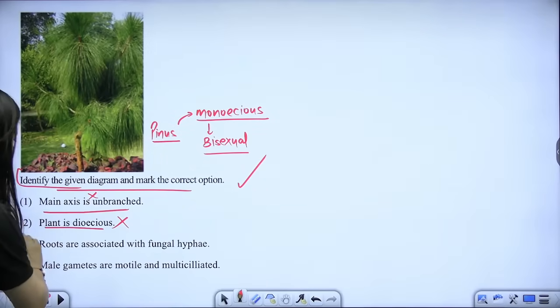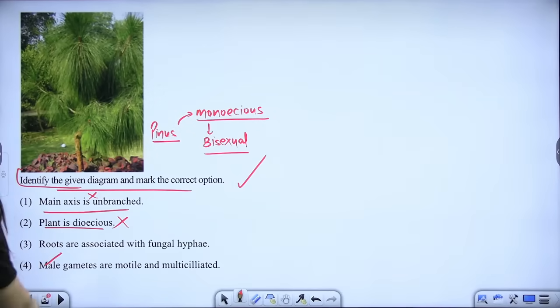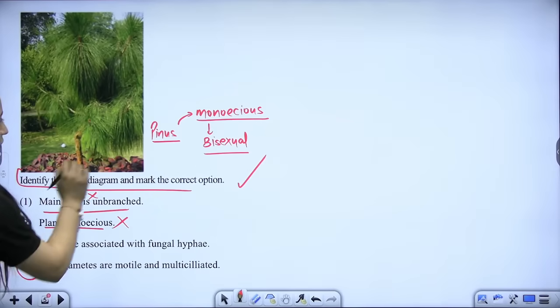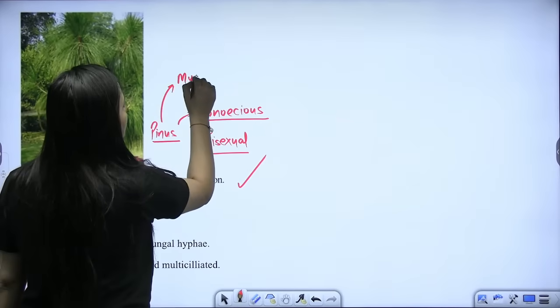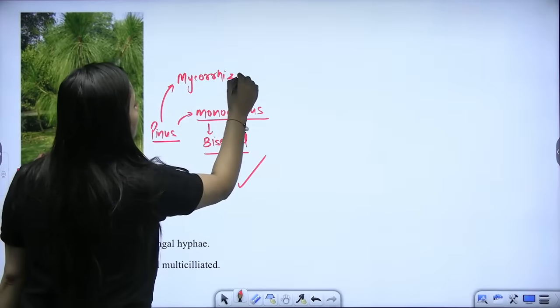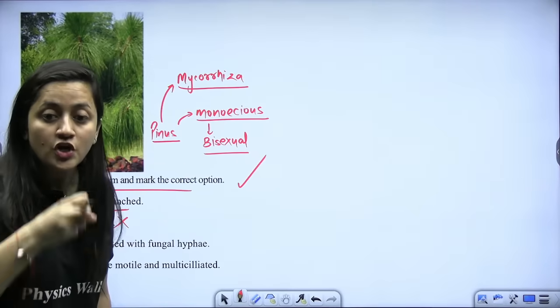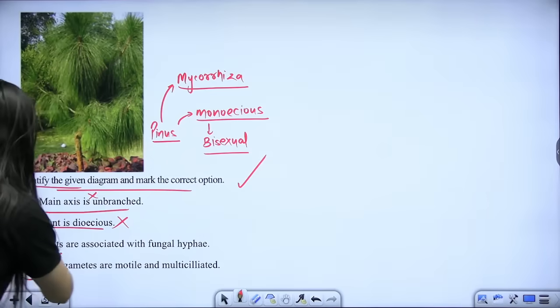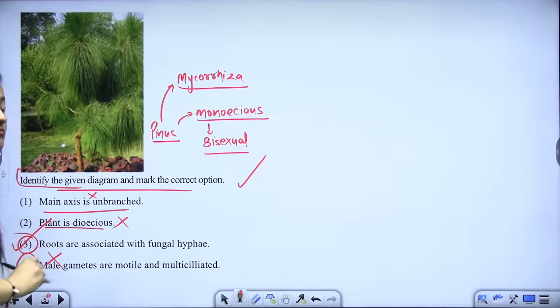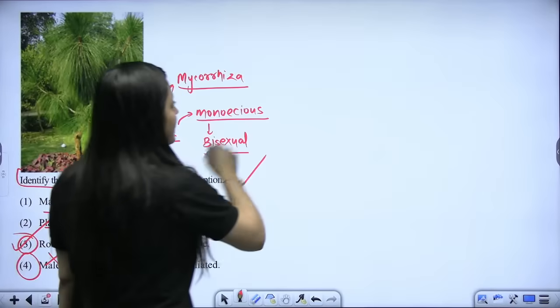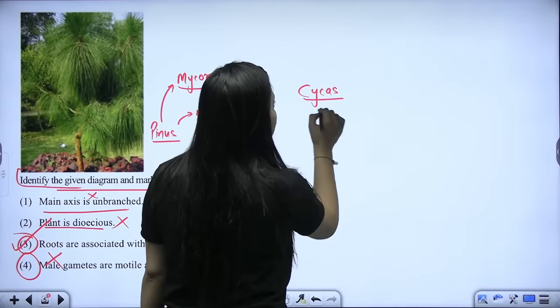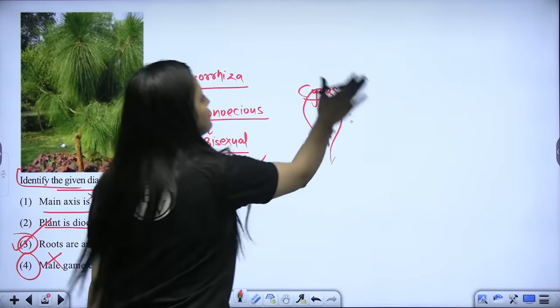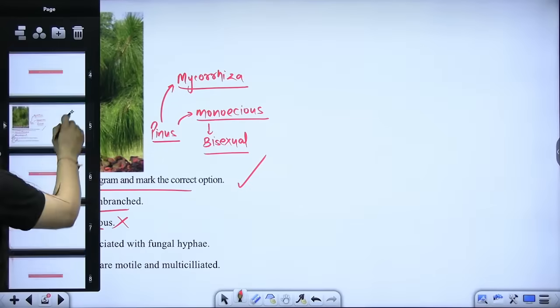So roots are associated with fungal hyphae, and male gametes are motile and ciliated. So guys, one thing is there. This part is right. Why? Because in the case of pinus, we find the mycorrhiza. Mycorrhiza means roots of higher plants in symbiotic association with the fungal hyphae. So yes, this is absolutely correct. But male gametes are motile and multiciliated? No. In the case of cycas, which is a gymnosperm, you are going to see motile gametes. But here the answer is going to be third.